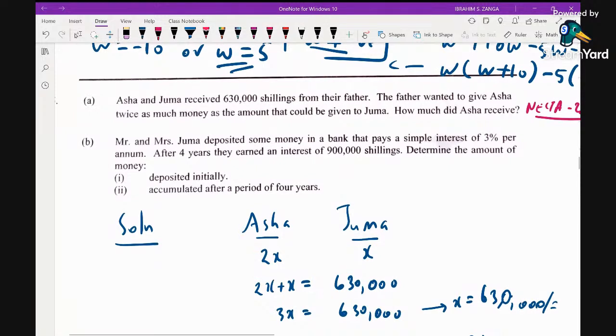We go to B. For B, Mr. and Mrs. Juma deposited some money in a bank that pays a simple interest of 3% per annum. After 4 years, they earned an interest of 900,000 shillings. Determine the amount of money deposited initially. So we have to find the principal.